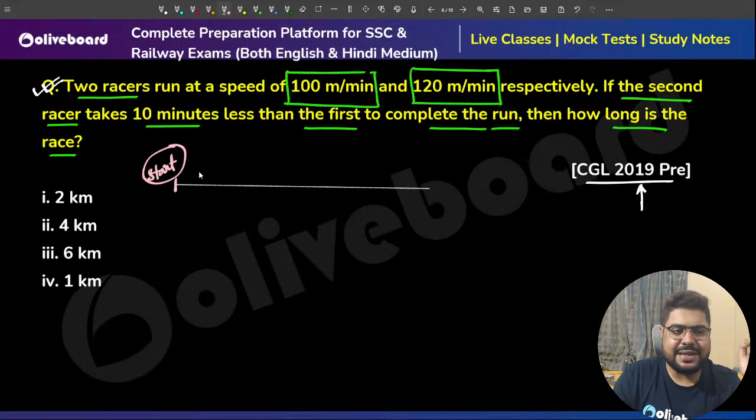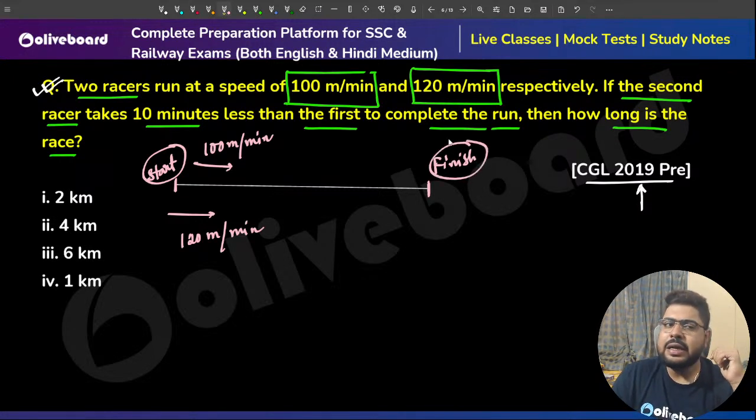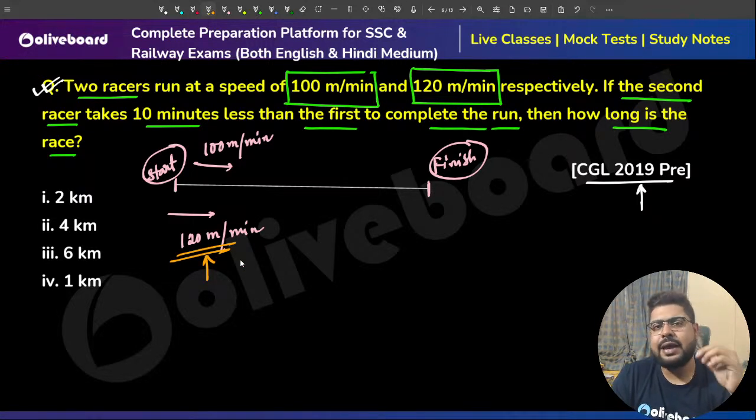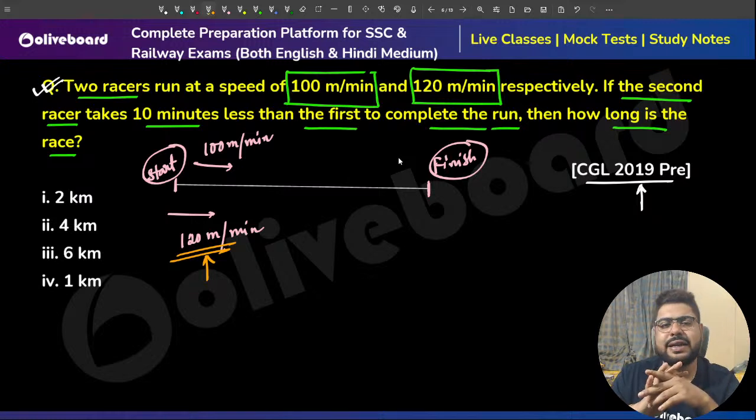Both the racers are starting from here. One racer has a speed of 100 meters per minute, the other has a speed of 120 meters a minute. This is the finish point. The racer with the higher speed will definitely complete the race faster, because if the speed is more, then the time is less.